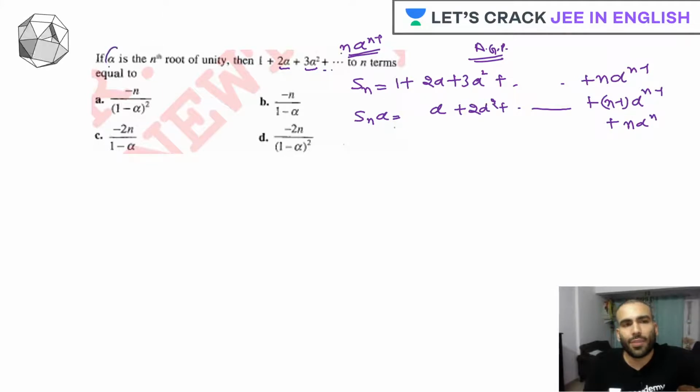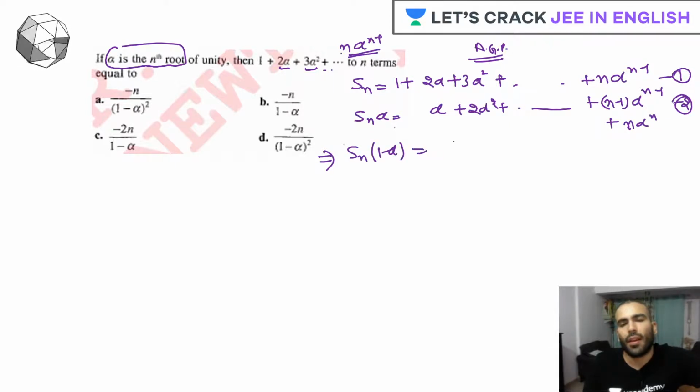Since alpha is the nth root of unity, I can directly write alpha^n as 1. I'll rewrite this, and simultaneously I'll subtract equation number 2 from equation number 1. So when I do that, what exactly do I get? Sn(1 minus alpha) equals 1 plus alpha square, and this will continue till alpha raised to n minus 1, minus n.